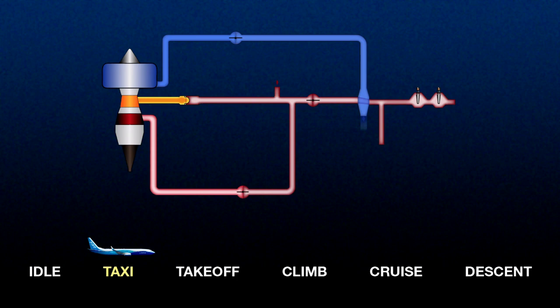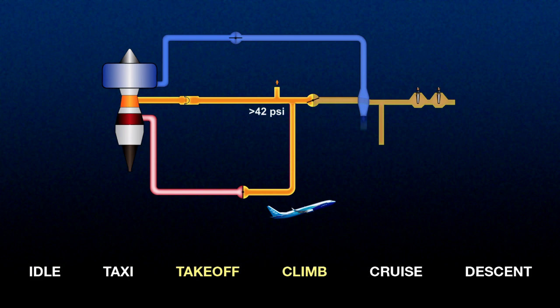At takeoff and climb throttle settings, the engine speed is high. 5th stage pressure will increase above 32 psi so that 5th stage air flows through the check valve. The increased pressure will cause the HSV to close. 5th stage air will be above 42 psi, and the PRSOV will modulate to keep the duct pressure at 42 psi. If the temperature is above 390 degrees Fahrenheit, the PCCV will open to allow cooling air to the pre-cooler.